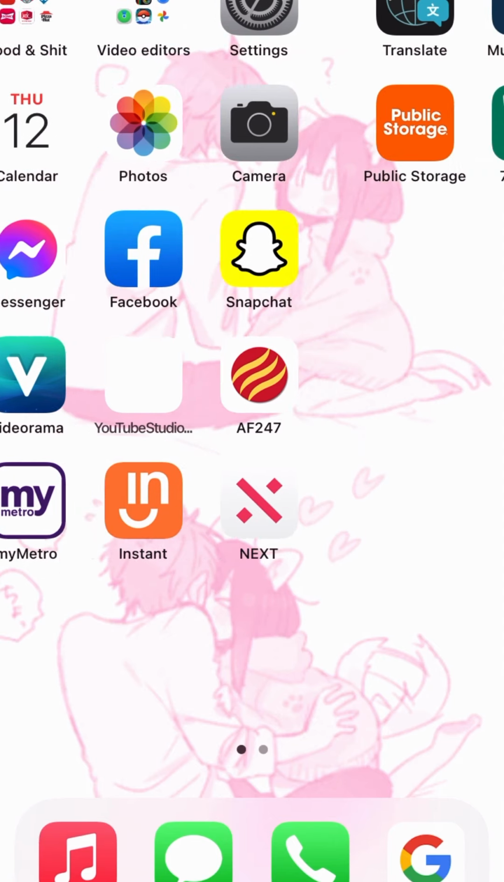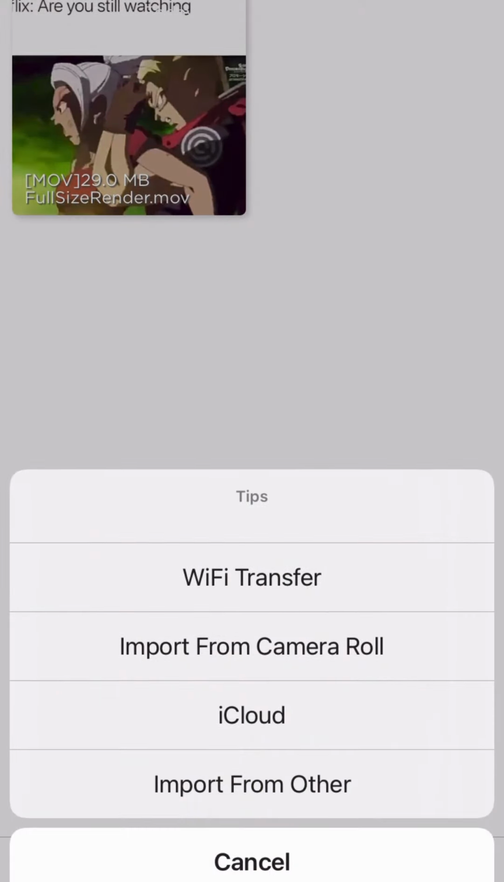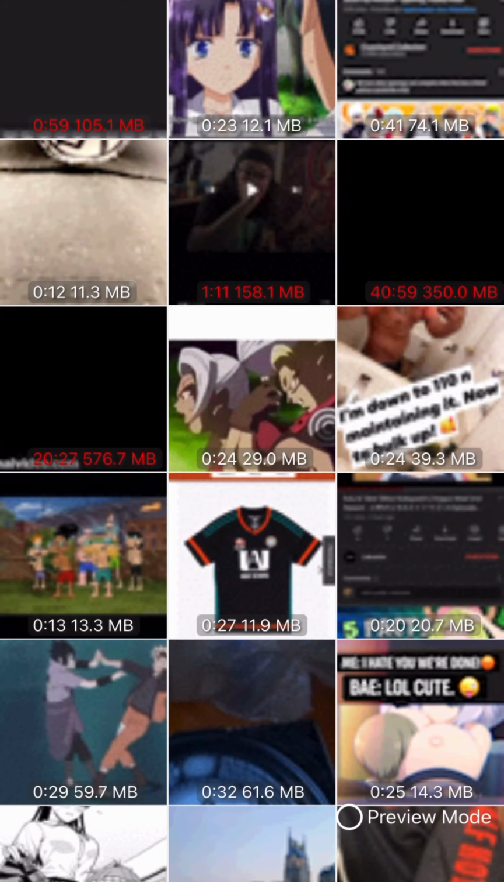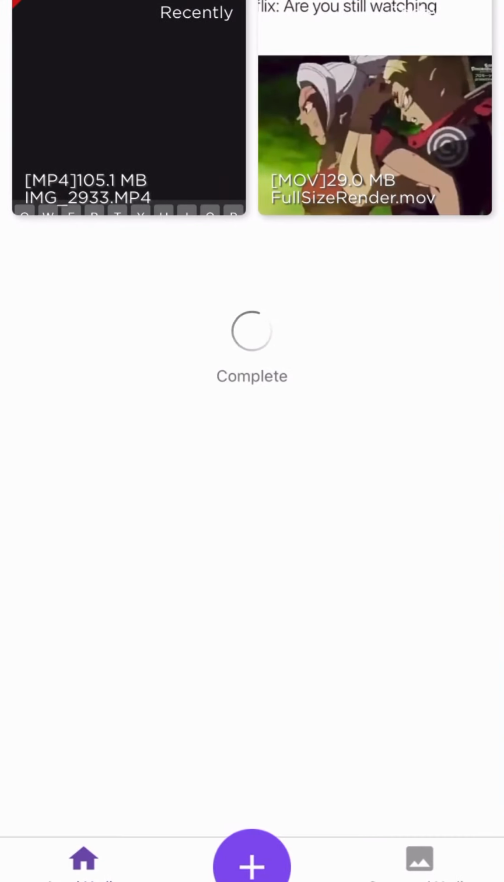Then, go to the MP3 converter app. You're going to click the bottom middle button and say import from camera roll. It's going to be the top left hand corner. That's the video we're going to use.